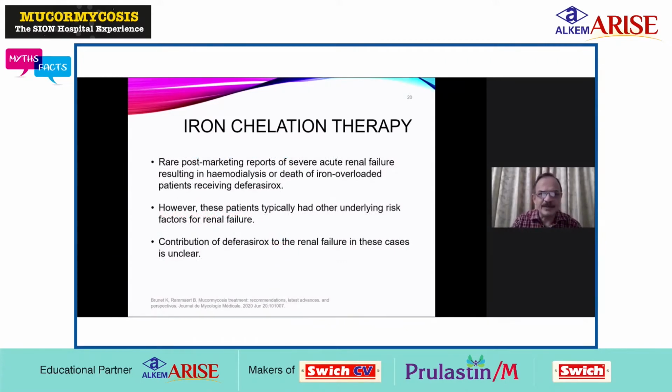Rare post-marketing reports of severe acute renal failure resulting in hemodialysis or death of iron overloaded patients receiving deferasirox are known. However, these patients typically had other underlying risk factors for renal failure. The contribution of deferasirox to renal failure in these cases is not clear.